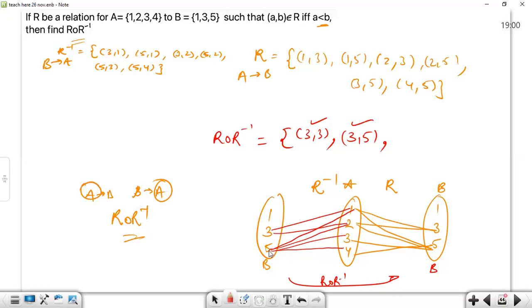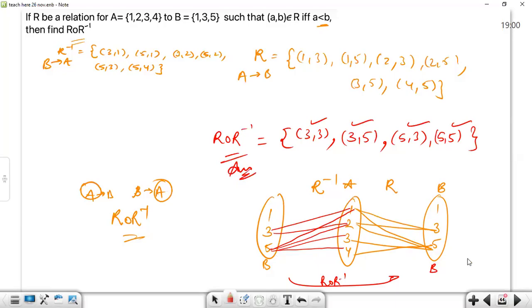Okay, so let's come to 5. 5 to 1 and 1 to 3, so (5,3) should be there. 5 to 1 and 1 to 5, so (5,5) should be there. There's no other option. 5 to 2 and 2 to 3, so (5,3) is already there. 5 to 2 and 2 to 5, so (5,5) is already there. 5 to 4 and 4 to 5, so (5,5) is already there. There's no other element making up. This is the answer.